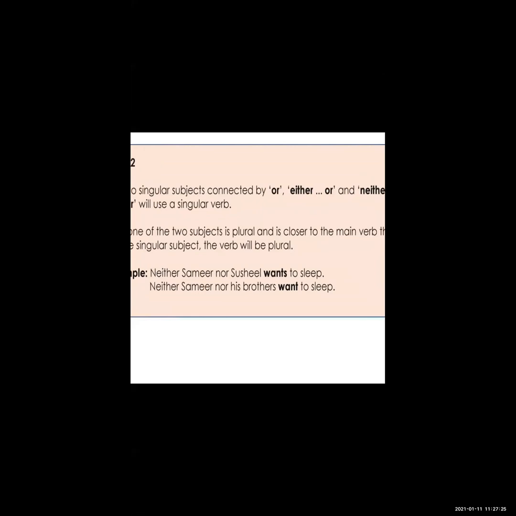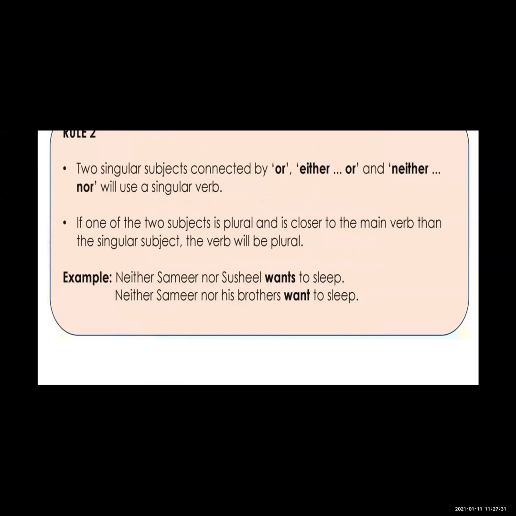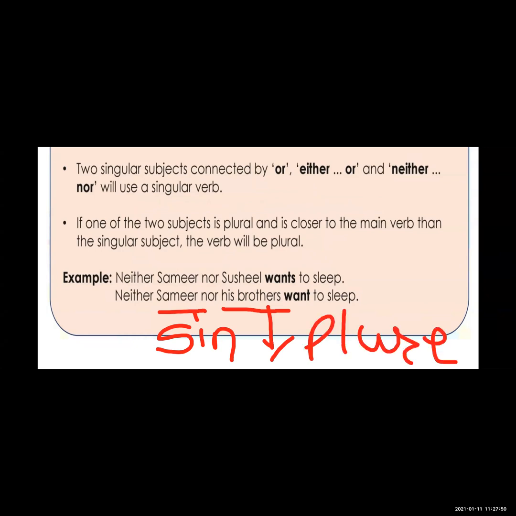Neither Samir nor his brothers. Samir is a singular subject, but his brothers is a plural subject. Brothers means more than one brother. Samir is singular and his brothers is plural. So here, see which verb we use. We use a plural verb. Why?